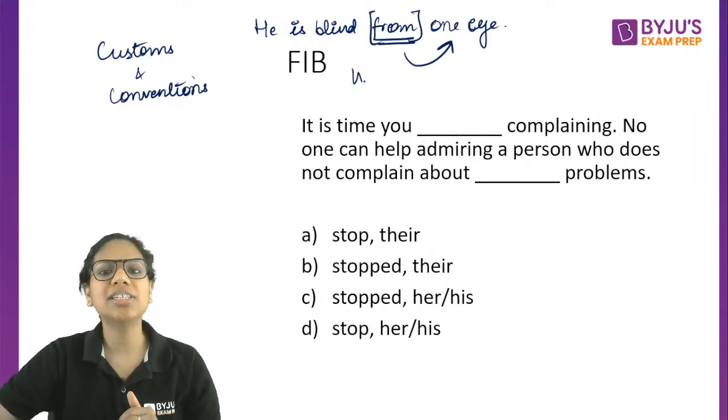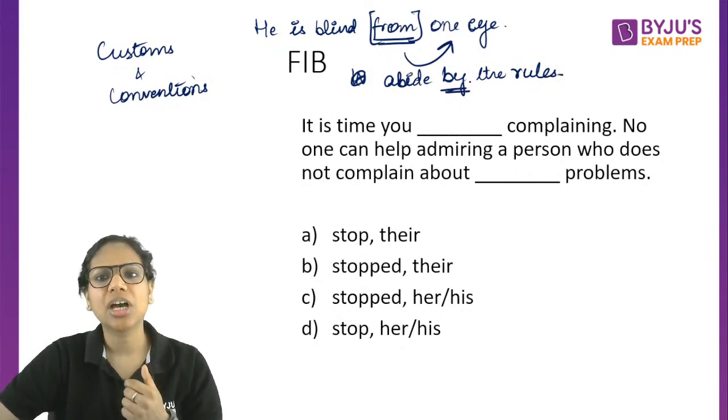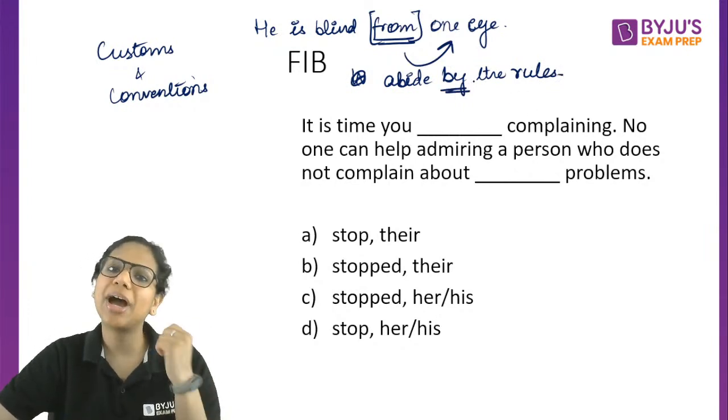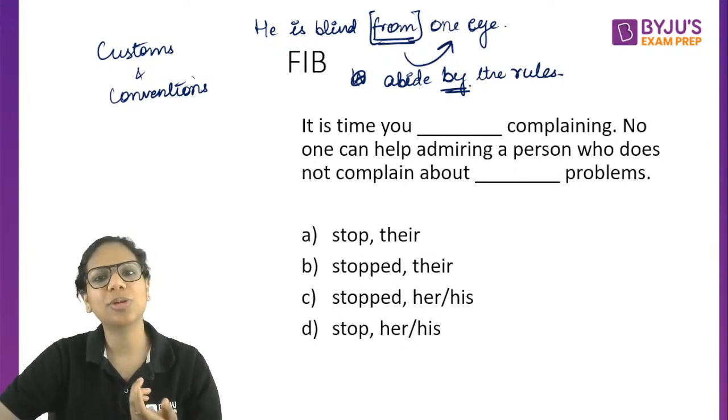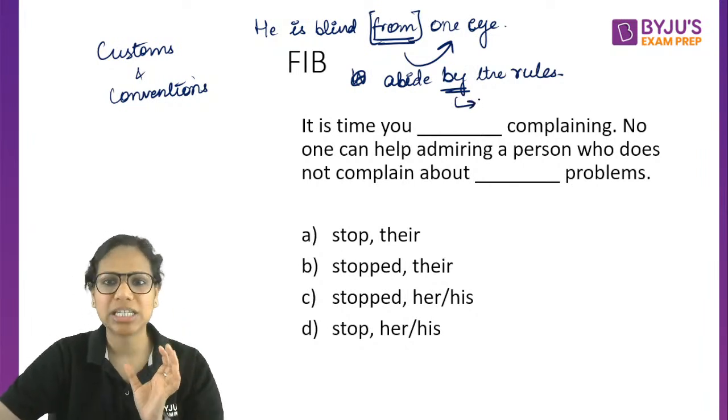For instance, we always abide by the rules. Abide by the rules, that's what we say. Now, you can ask me, why is by being used here? Go by the rules, abide by the rules. Then, this is the time by my watch. Why don't I say according to my watch? Why do I say by my watch only? Because people started using this preposition in a certain way and then it got fixed.